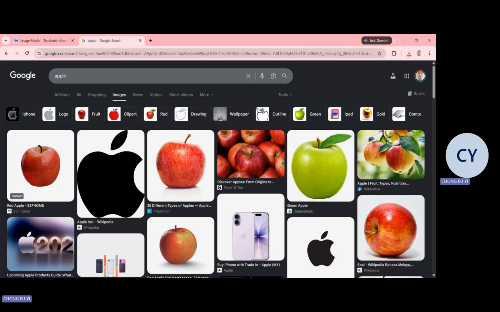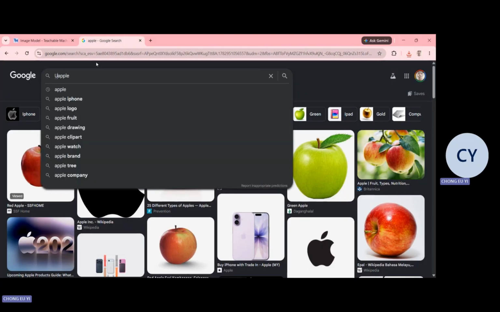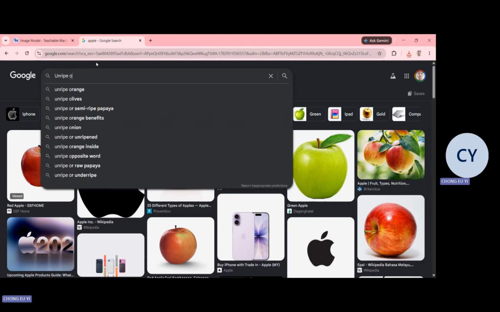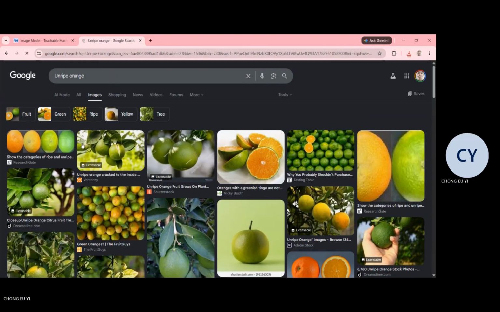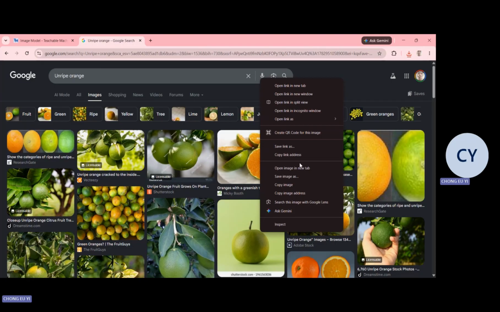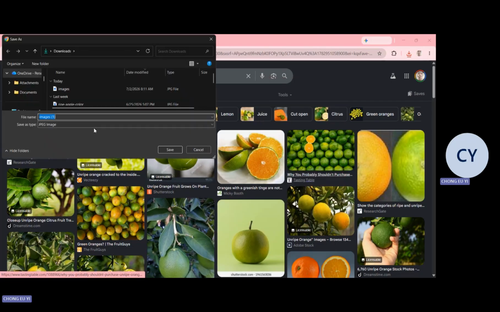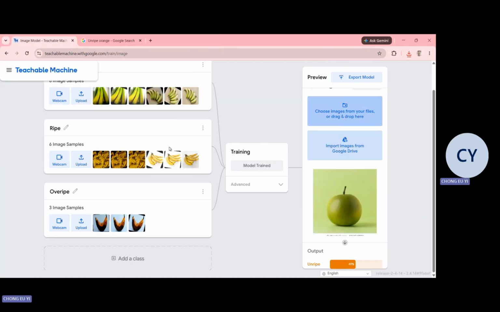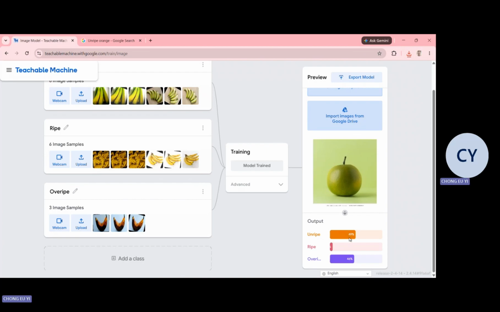So for example, I give another unripe example, an unripe orange. Okay, so I download this, save the image as, then I drop the image in here. So you can see unripe has the highest percentage compared with the ripe and the overripe.